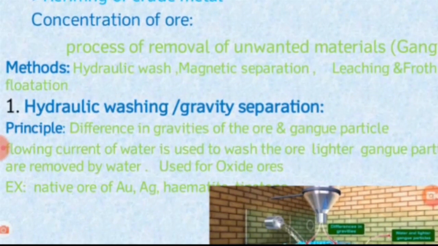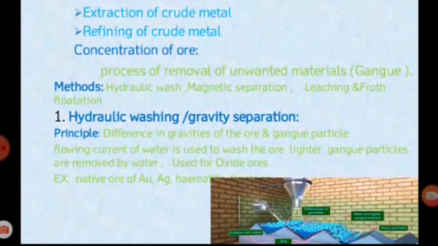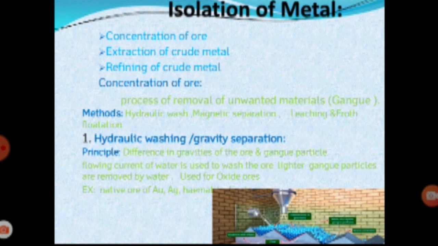We can select any one of these four methods to concentrate the ore. The selection of method depends on the nature of the ore and the nature of the impurities present along with the ore. Now we are seeing the first method, hydraulic washing or gravity separation.